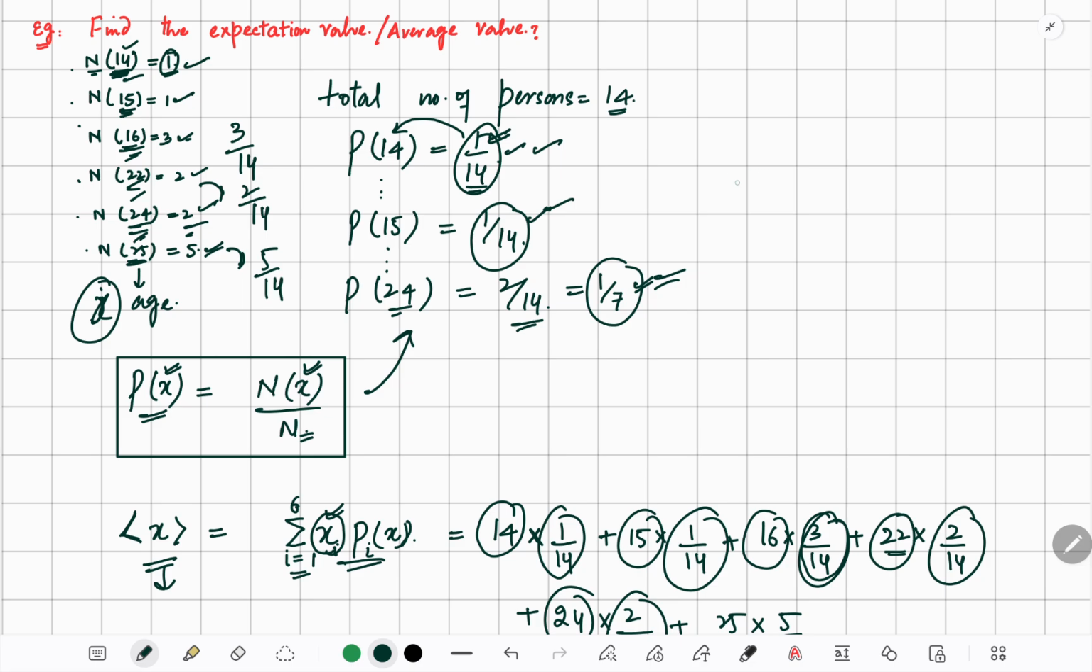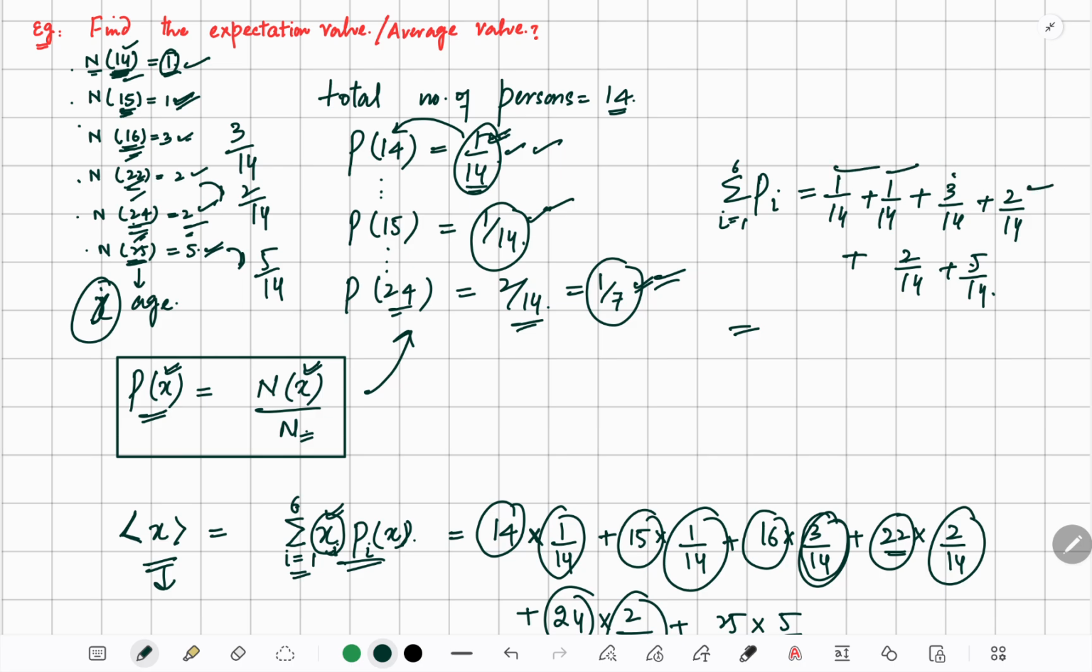So if we do the summation of all the probabilities, i runs from 1 to 6. The first one has 1 by 14, plus 1 by 14, plus 3 by 14, plus 2 by 14, plus 2 by 14, plus 5 by 14. If we add it, 5 twos, 7, 9, 10, 11, 14, so 14 by 14, it's again 1.